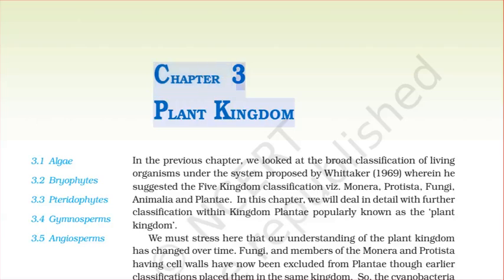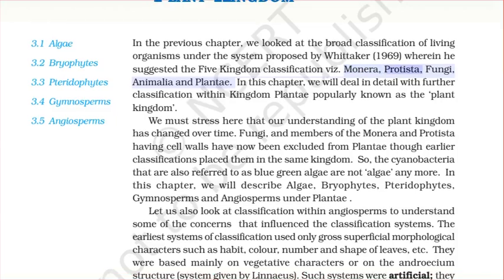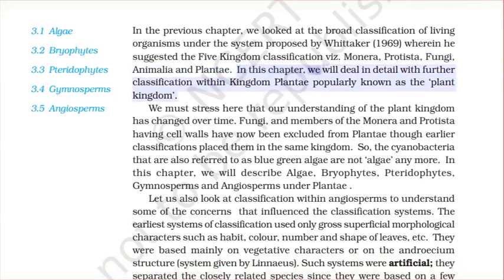Chapter 3, Plant Kingdom. In the previous chapter, we looked at the broad classification of living organisms under the system proposed by Whittaker, wherein he suggested the 5-kingdom classification, viz. Monera, Protista, Fungi, Animalia, and Plantae. In this chapter, we will deal in detail with further classification within Kingdom Plantae, popularly known as the plant kingdom.